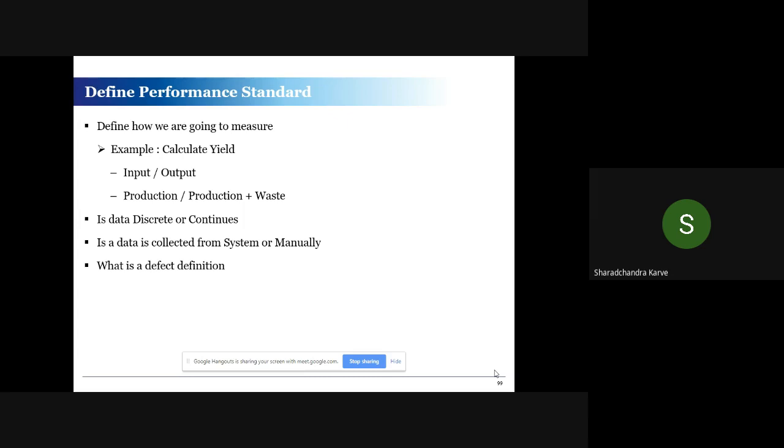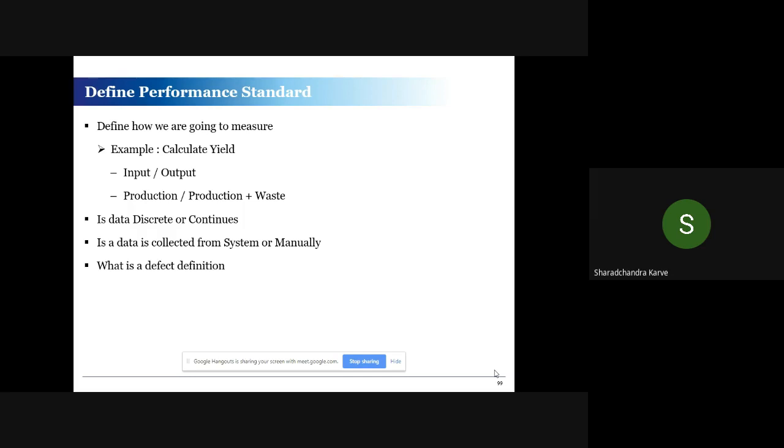Another aspect of measurement system analysis is if subjective thinking, a subjective yes or no, is going into the system. It means there are inspectors inspecting the part, and by physical inspection they are saying okay or not okay. Then also the measurement system analysis is most important.